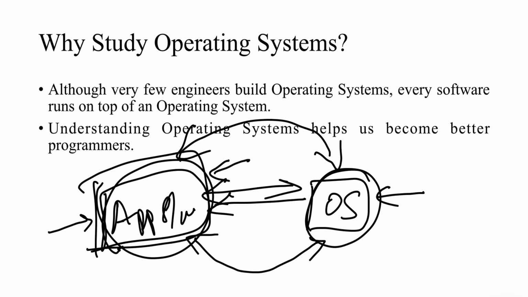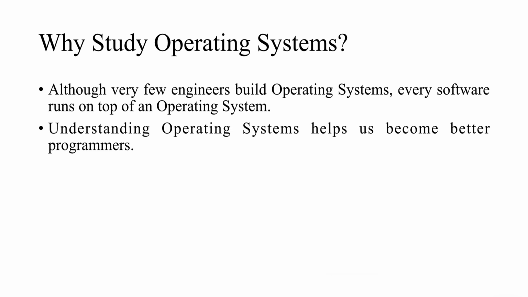That is why operating system is considered one of the most important subjects in computer science. Under computer science, this is one of the most important subjects. So this is why, let us understand why exactly we are studying operating system, even if we are not developing it.